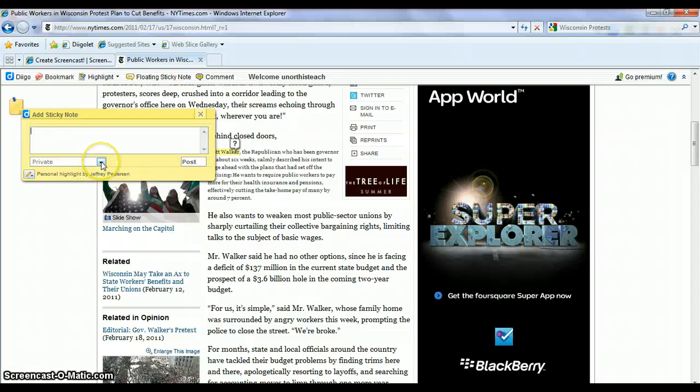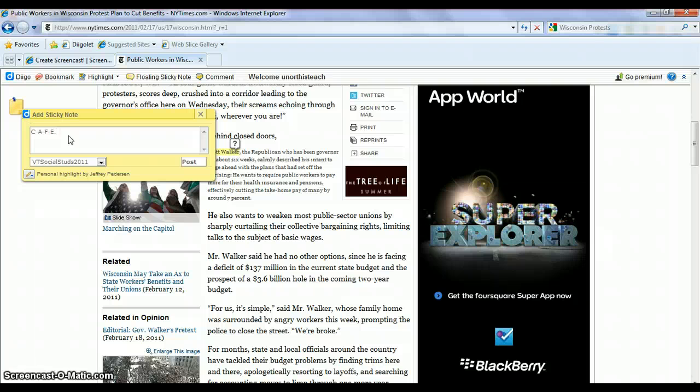I want you first to make sure this is pulled down to the appropriate class, and then I want you to write in here, answer the question, how is this website an example of how media can influence public policy, and why. So the first one may be a simple word or phrase. You can think of our acronyms. Could be either communicate, could be hold accountable, could be forum, or it could be express.